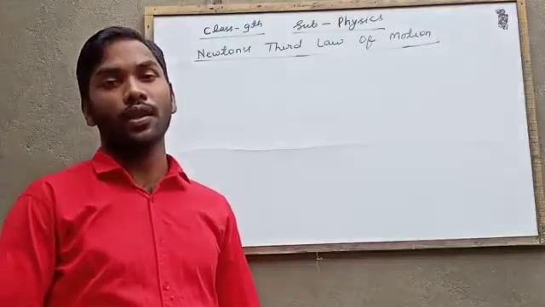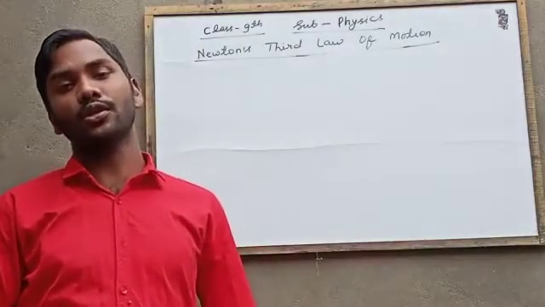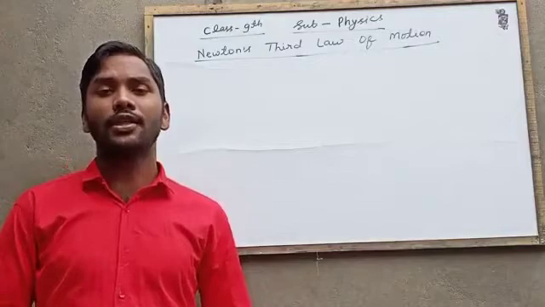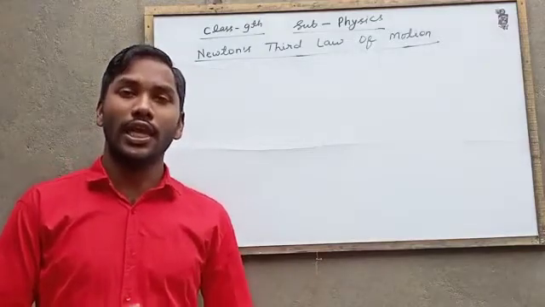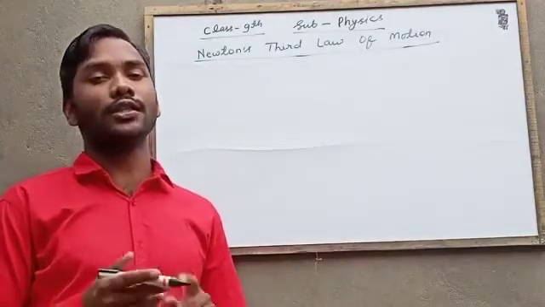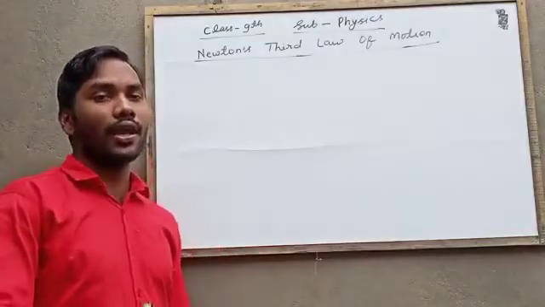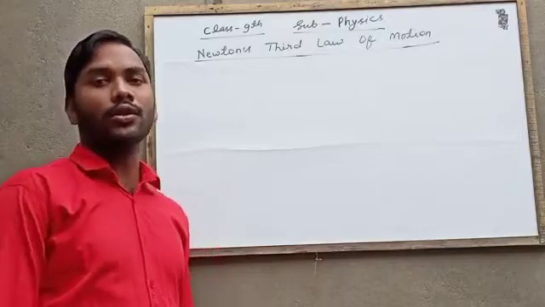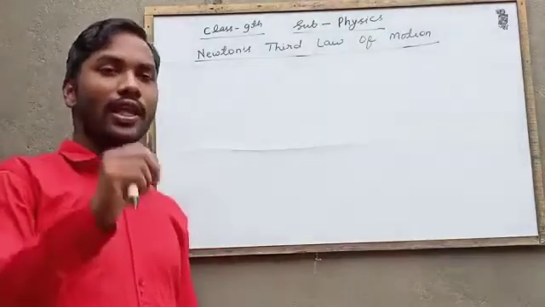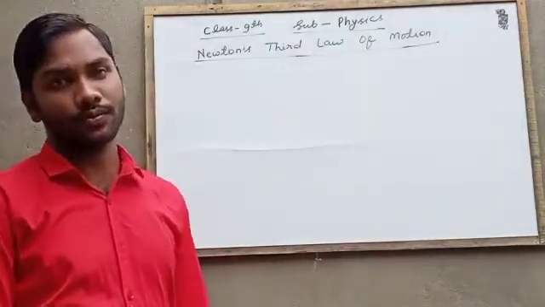According to Newton's third law of motion, every action has an equal and opposite reaction to it. It means if any action is applied, there is a reaction equal and opposite to it.